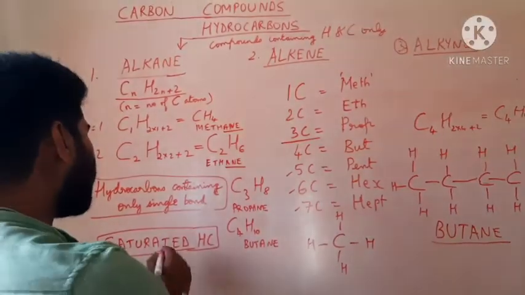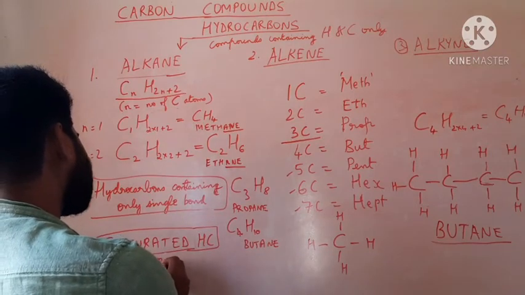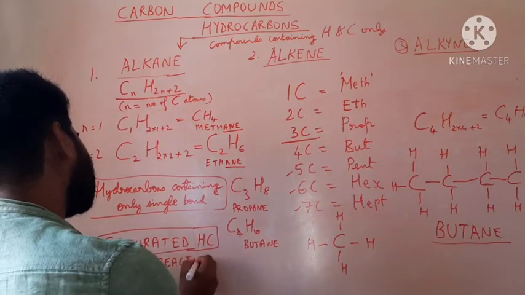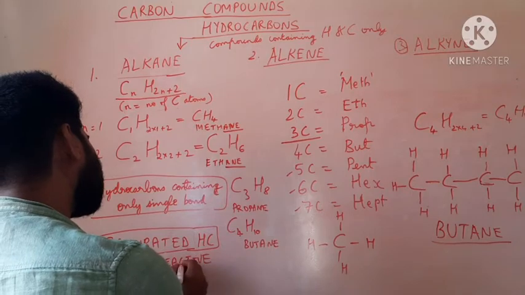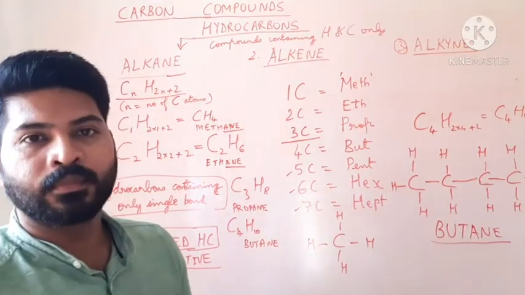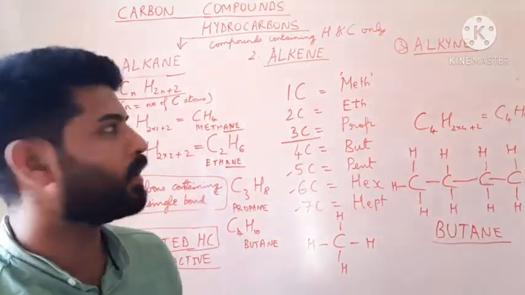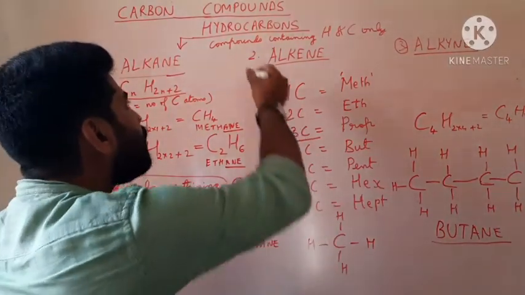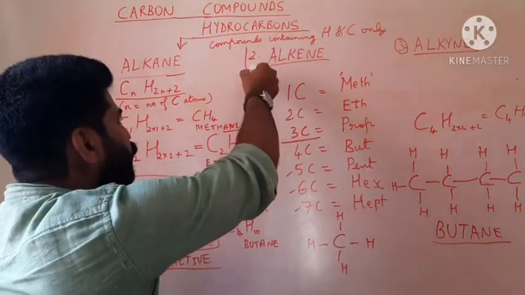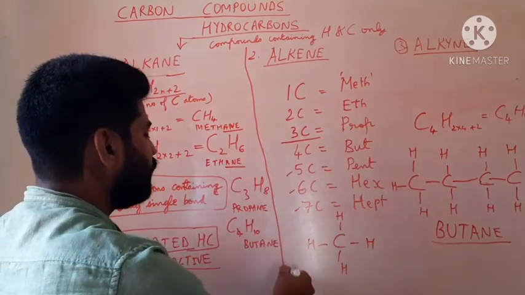So saturated hydrocarbons are less reactive because they are already stable. The valencies are satisfied. So that is why the name saturated hydrocarbon. An example is alkane, which is the first type of hydrocarbon that we have studied.